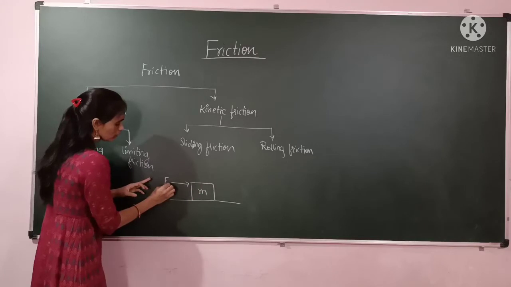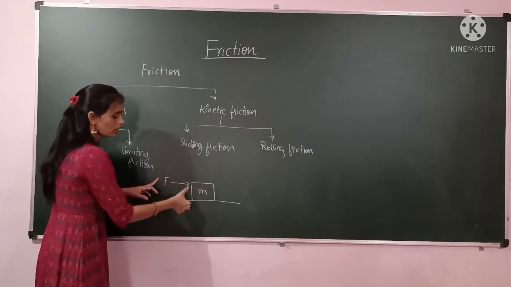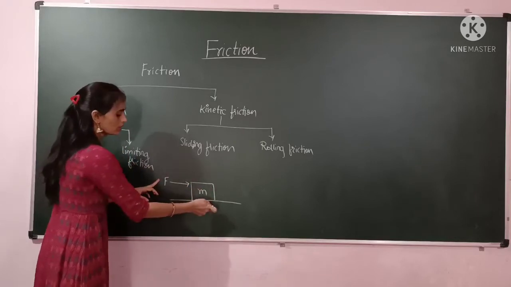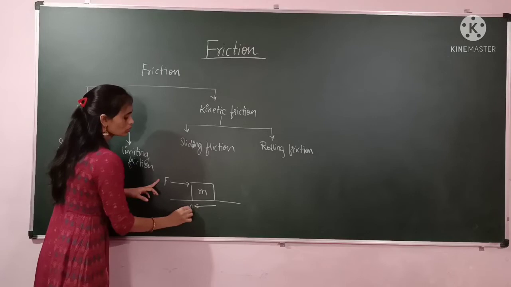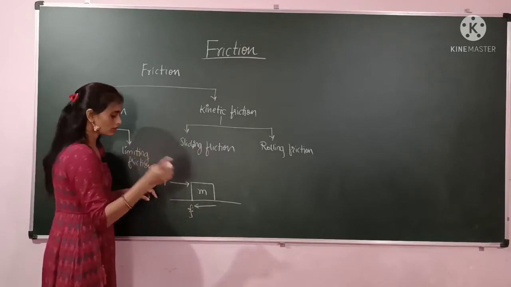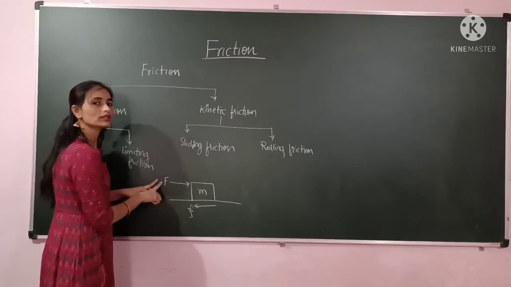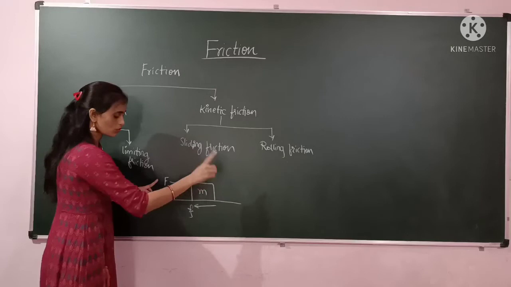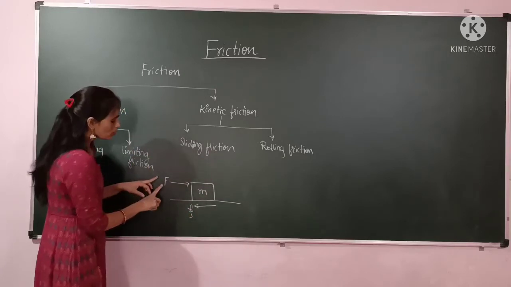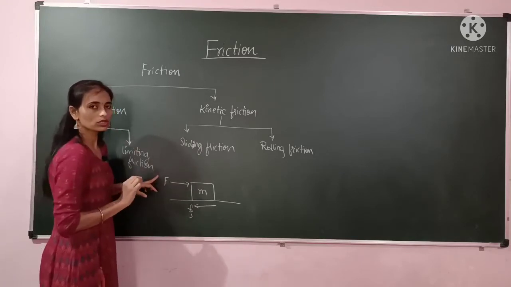When you apply 1 Newton force, the object also applies 1 Newton of force, meaning this frictional force is also 1 Newton. When you apply 2 Newton, but still the object is not moving, the frictional force is also 2 Newton. If the applied force is 3 Newton, then the frictional force is also 3 Newton.